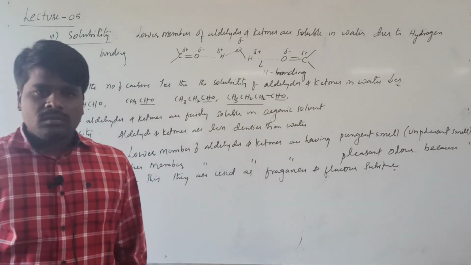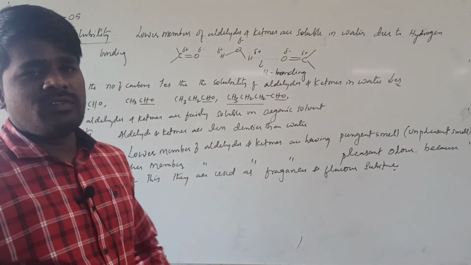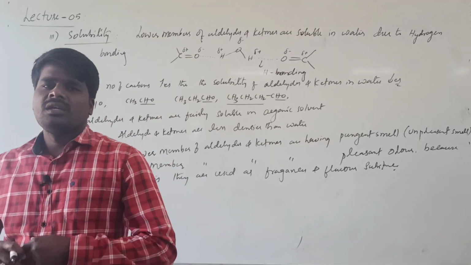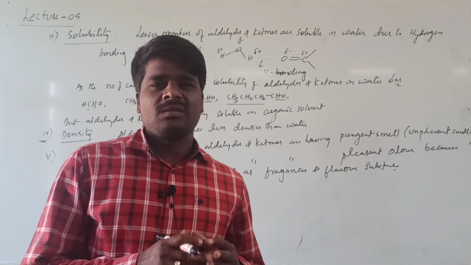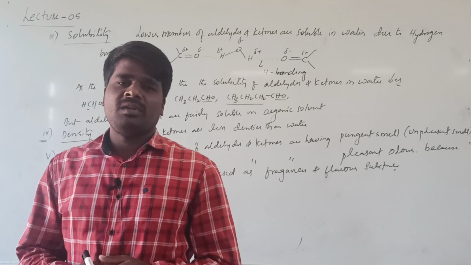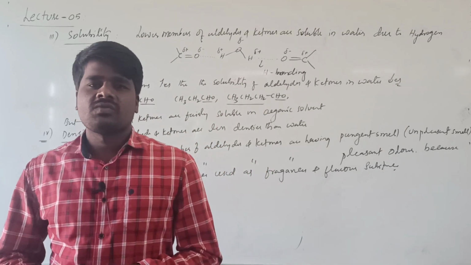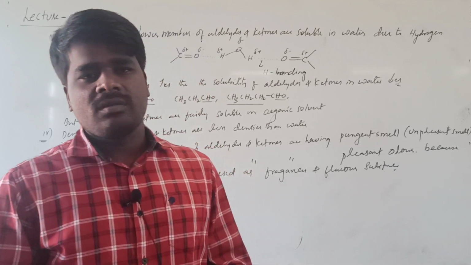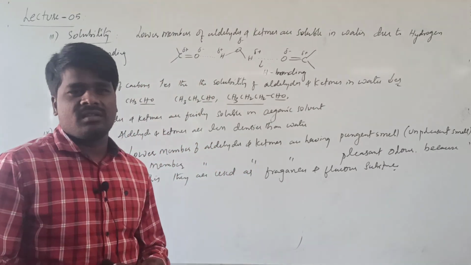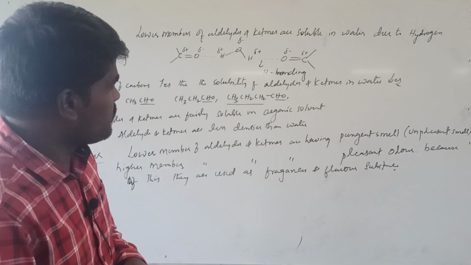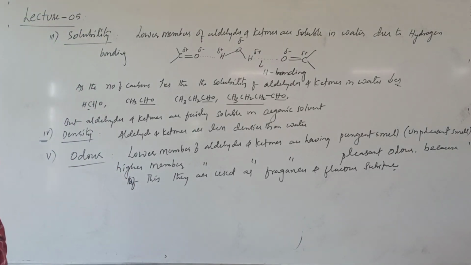Lower members of the family of aldehydes and ketones are having pungent smell. Pungent smell means unpleasant smell, whereas higher members of the family are having pleasant smell. Because of that reason, they are used as fragrances as well as flavor giving substances in various food making substances and other perfumes like sort of things. These are some of the physical properties of aldehydes and ketones.